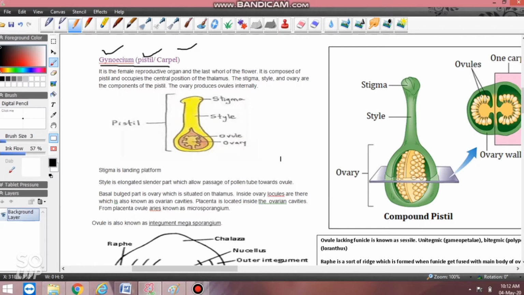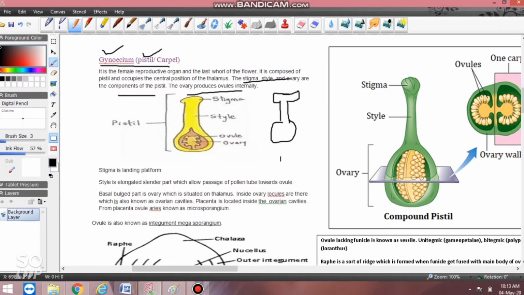Gynoecium is the female reproductive organ, and it is the last whorl, and before that there is androecium, right? What is there in this structure? There are three basic things: style, stigma, and ovary. This is the stigma, this is the style, and this is the ovary. The stigma is the platform where the male gamete, that is the pollen grain, will come and sit. So it provides a landing platform. So style, stigma, and ovary are the components of pistil.